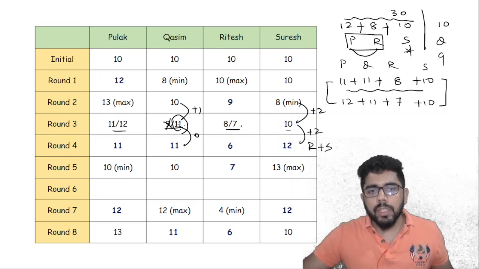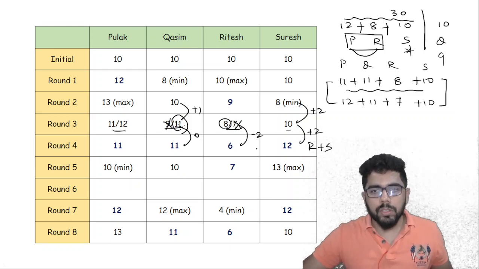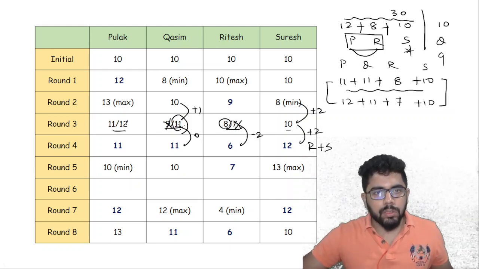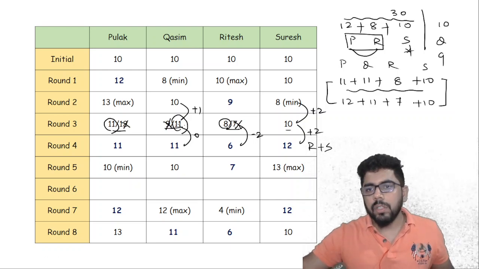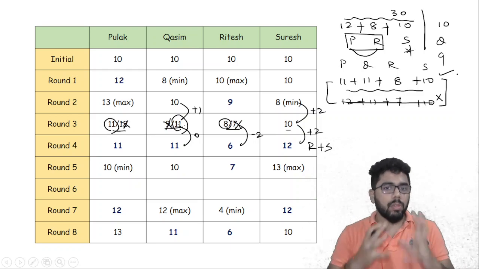That means Ritesh should get a decrease of minus 2. That means Ritesh is 8 and not 7. And once Ritesh is 8, then Pulak has to be 11 and not 12. So this second case is ruled out. And we are left with the first. Did you understand how we eliminated?